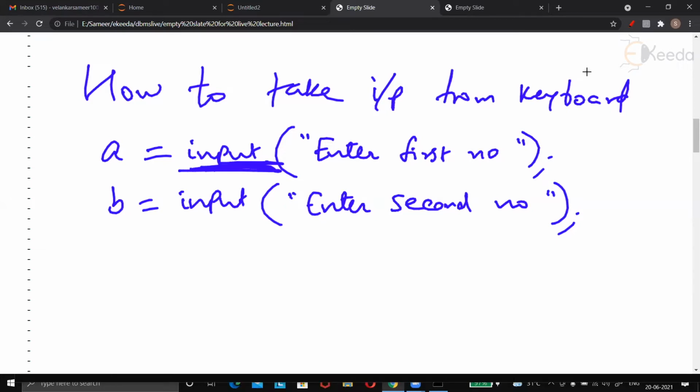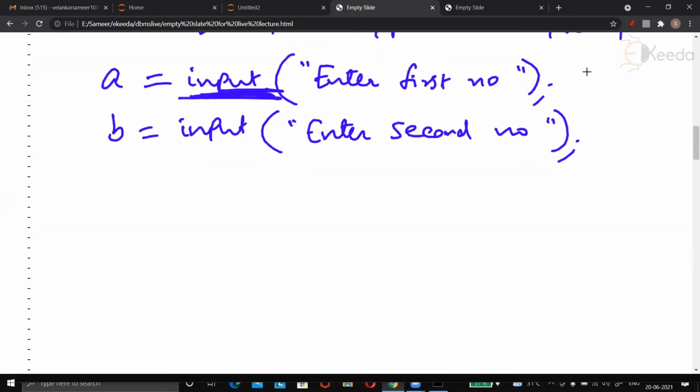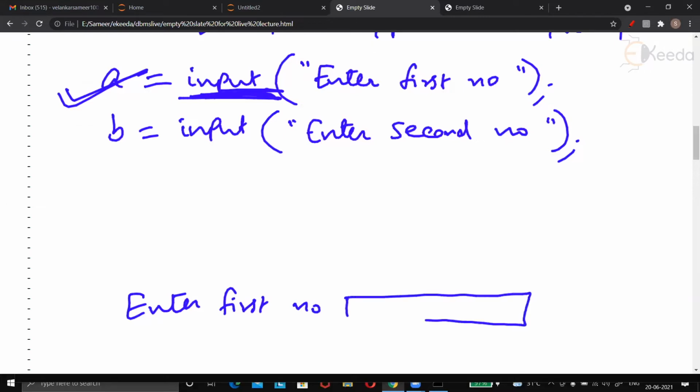So when this line actually runs, wait a minute, Sarika is waiting, I'll admit her. Okay, just check. When this line actually runs, what happens on the screen is, enter first number is displayed. You saw it yesterday, and a text box is displayed where the cursor is waiting. And now I will input some value. There is someone on chat. Let me check.